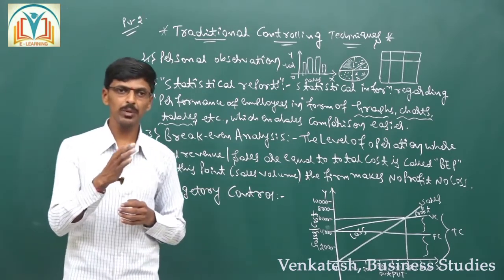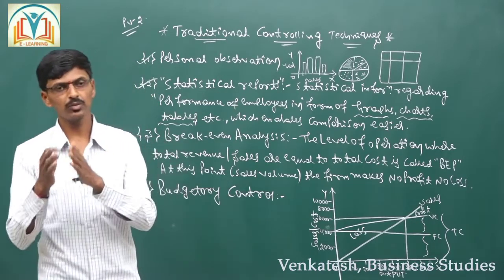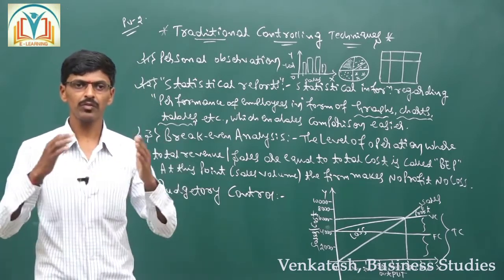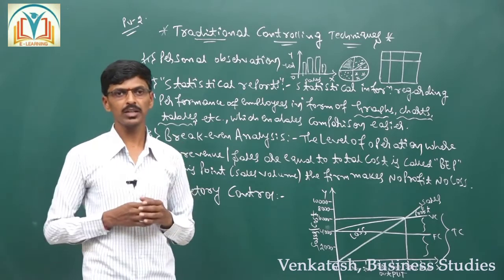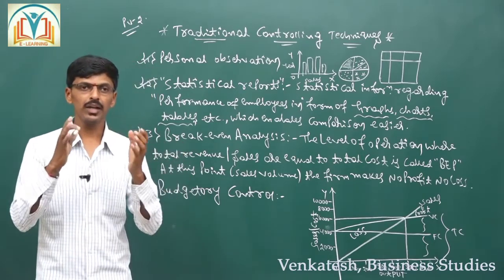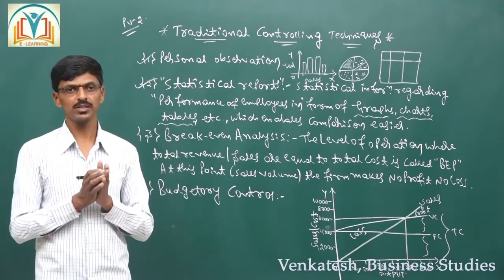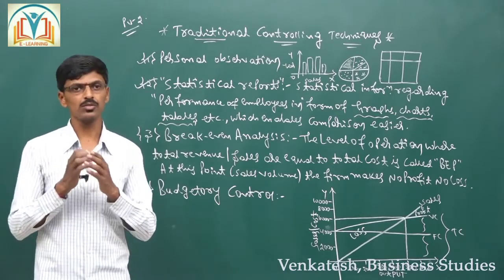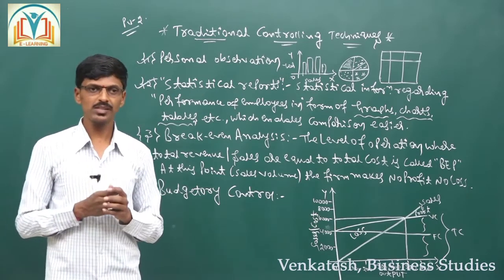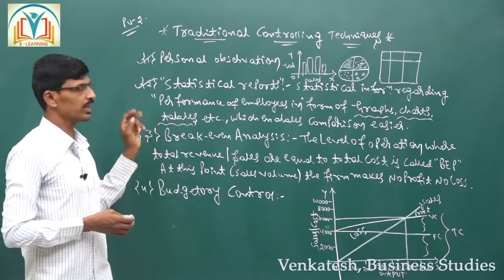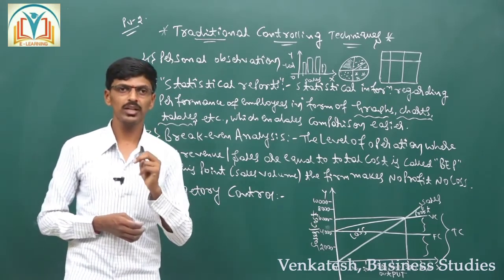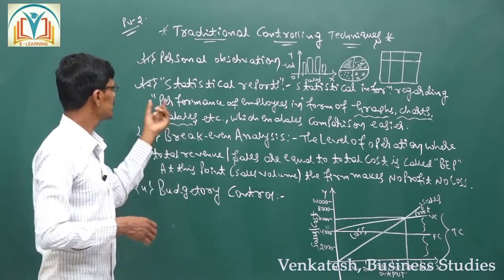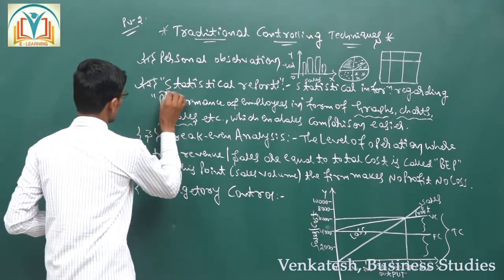The comparison can be made from one employee to another, from one department to another, or the entire organizational performance compared with the previous year also. So this is the second traditional controlling technique, that is statistical reports.